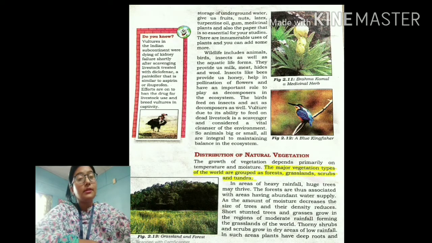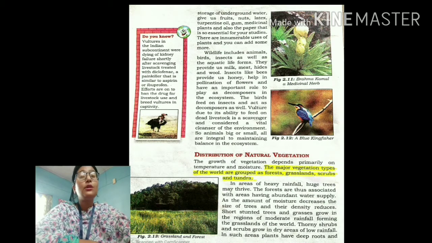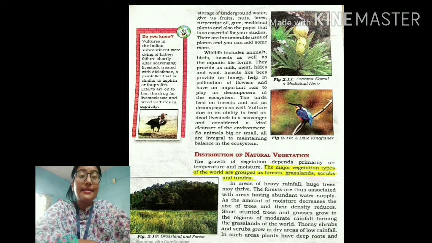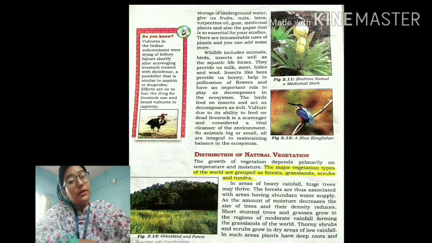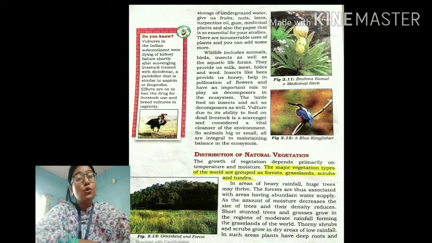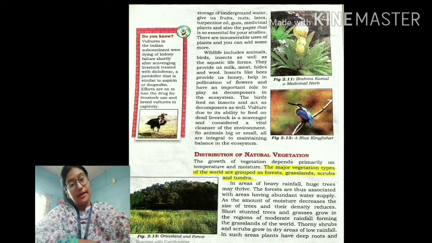And then the vultures are basically the birds who feed on dead animals, dead livestock. Since they feed on dead livestock, they help in cleaning the environment, so they act as an important cleanser. So in this way, different plants and different animals are useful to us. They serve so many purposes. So this is the importance of natural vegetation and wildlife.